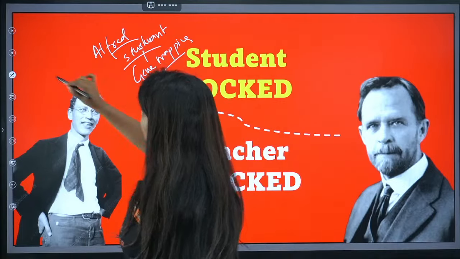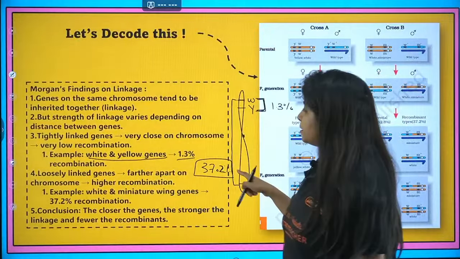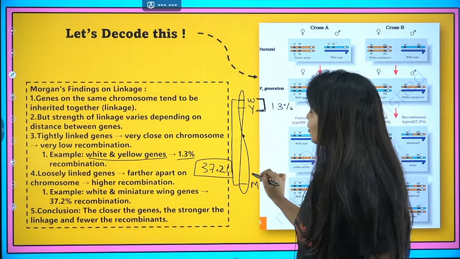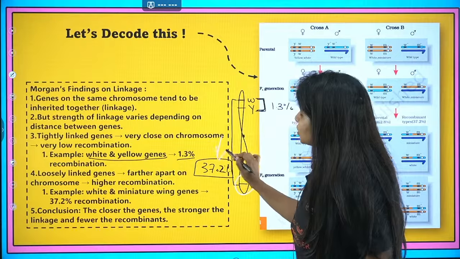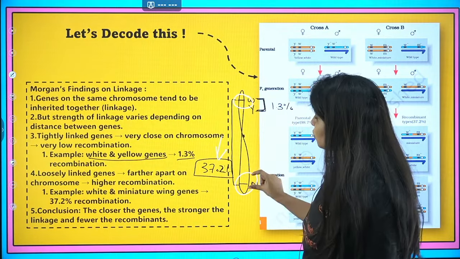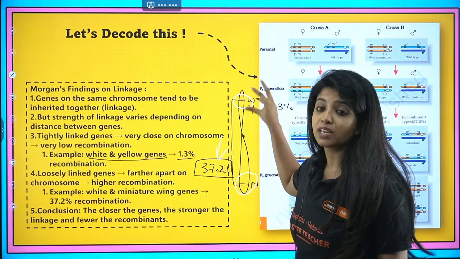What do you mean by gene mapping? My dear children, if I know the percentage of recombination, I also know that they are far away from each other. If I know they are far from each other, depending on the percentage of recombination, can't I find their location? Yes, I can say that this gene is over here. This gene is far away from this. It is over here.